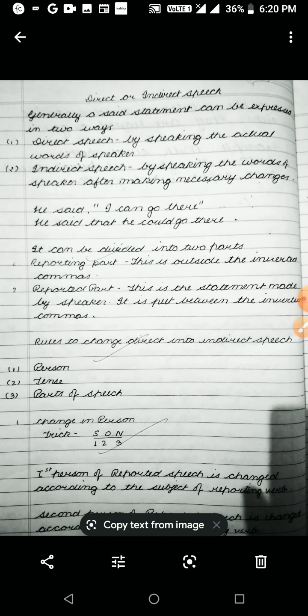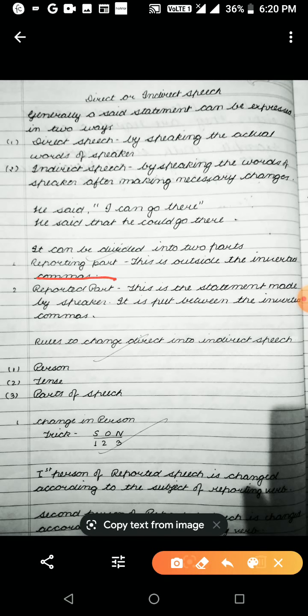It can be divided in two parts. Reporting part, this is outside inverted commas, and reported part, this is the statement made by the speaker. It is put between the inverted commas. So this is a reported part and this is a reporting part. Rules to change direct into indirect speech.